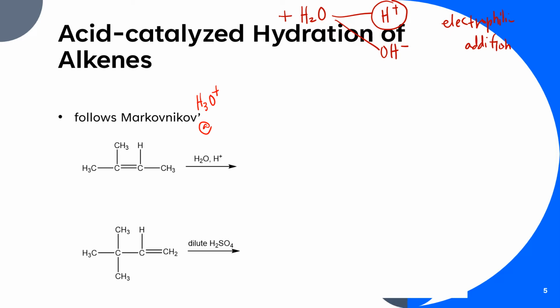So in order to get the product, maka kita akan buat kaedah congak kita, okay, by following Markovnikov rule. Okay, so here kita ada carbon 1, carbon 2, carbon 3 dan juga carbon 4. So which carbon of the double bond yang akan terima hidrogen dahulu? Definitely it must be carbon yang ada banyak hidrogen. Okay, sebab kita follow Markovnikov rule.